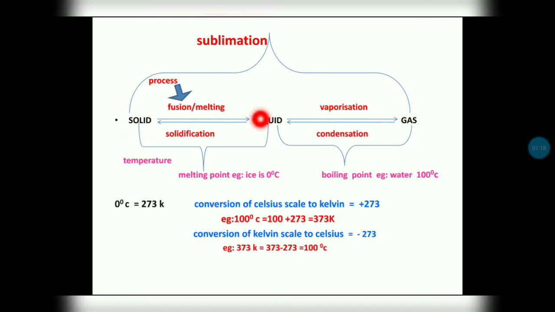Conversion of solid into liquid, that process we call fusion or melting. The temperature at which a solid converts to liquid, that particular temperature we call the melting point. For example, the melting point of ice is 0 degrees Celsius.